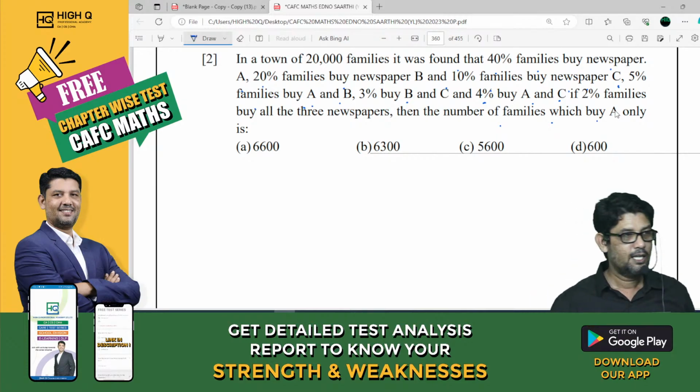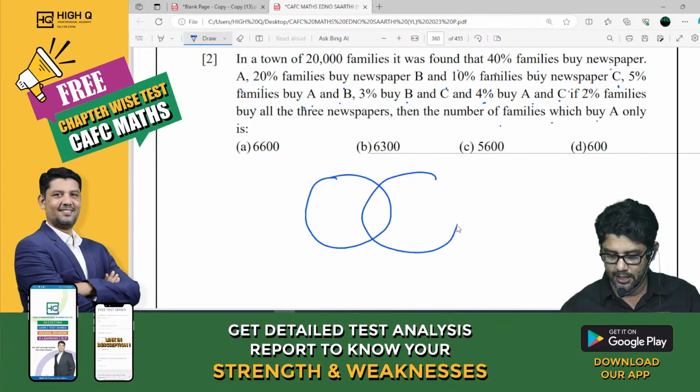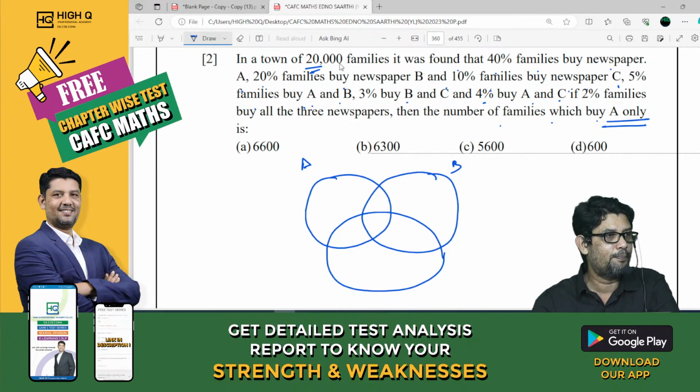See, listen here. Simple method is what? Venn diagram method. There are 3 newspapers, so draw 3 circles. Now look at this. The question is only A. Now, don't worry about this 20,000. 20,000 and all we'll say later. The question is based on percentage.